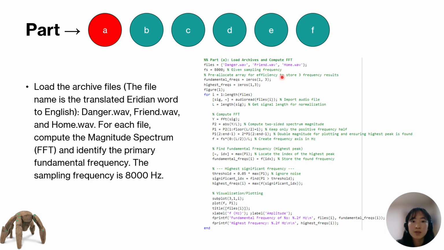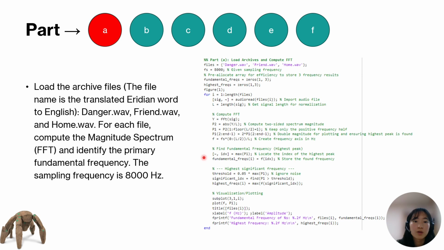Those are three files. And then in the for loop, we're going to read the audio file and then get the signal length for normalization, and then compute the FFT using the FFT function, and then compute the two-sided spectrum magnitude using the absolute function. But then we only want the positive frequency half, so we're going to use the floor function to remove the negative portion. And then we're going to double the magnitude so that it's easier for plotting and ensuring the highest peak is found. Then we're going to create the frequency axis in hertz here.